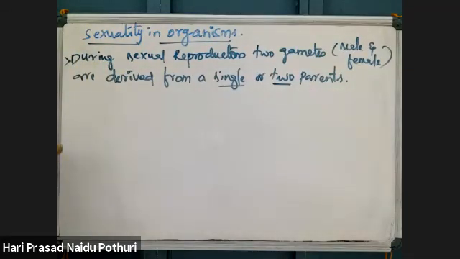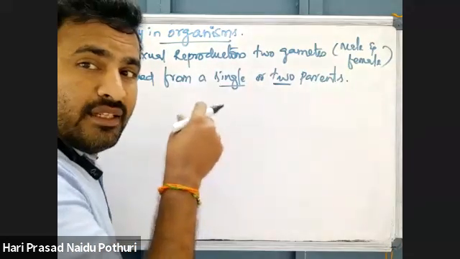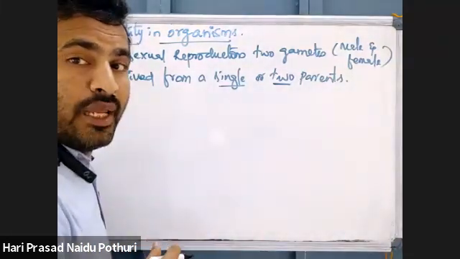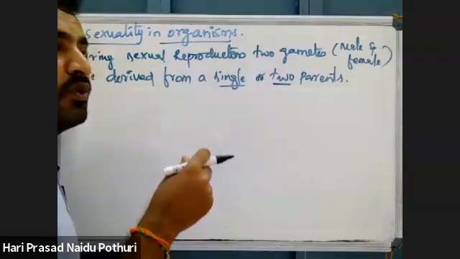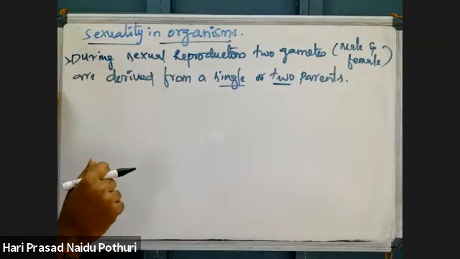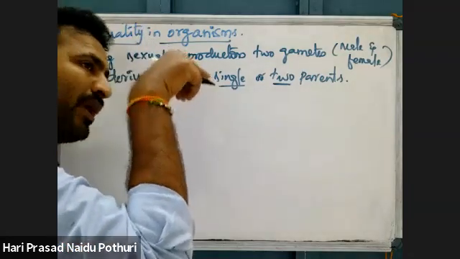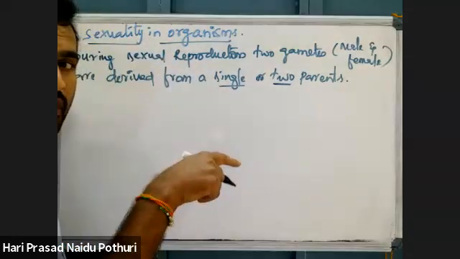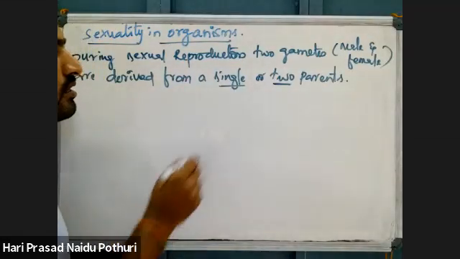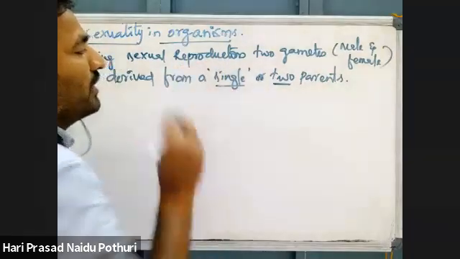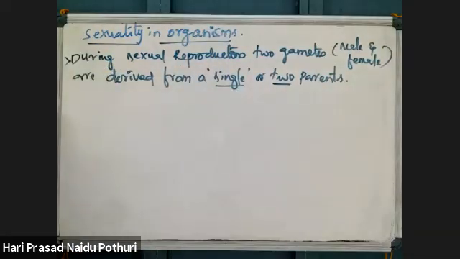How can we say? Suppose a plant is producing both male and female gametes. If male and female gametes are produced by the same plant, then the male parent is itself and the female parent is also itself. So that single parent is producing both kinds of gametes, then it is a uniparental